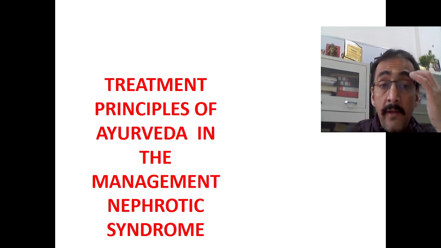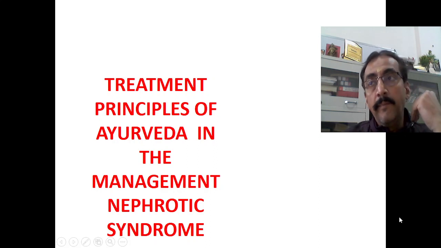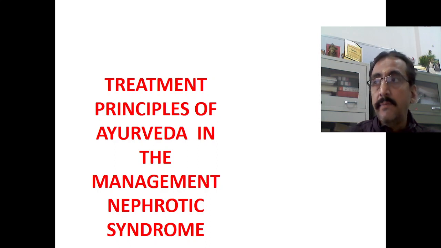My dear friends, today onwards we are going to start another important topic in pediatrics, that is nephrotic syndrome. In this chapter, we will see in the beginning what actually nephrotic syndrome is and what explanation is given for it in contemporary medical science. Later onwards, we will see how to tackle this problem through Ayurveda, the possible lines of treatment, principles of treatment, as well as some of the medications, and to what extent we can offer recovery to the kids. That we will discuss in the subsequent classes.